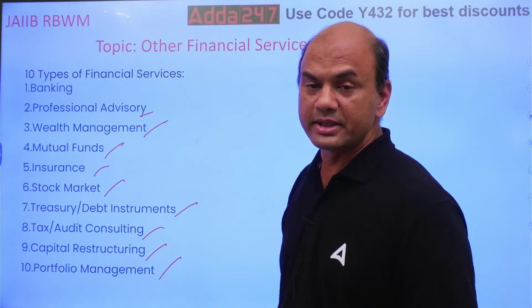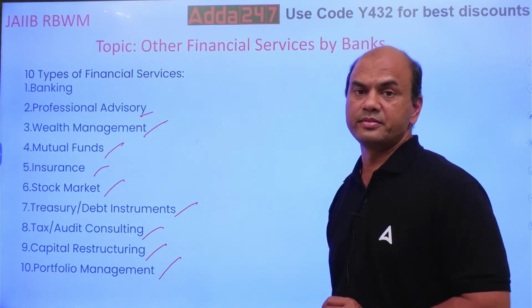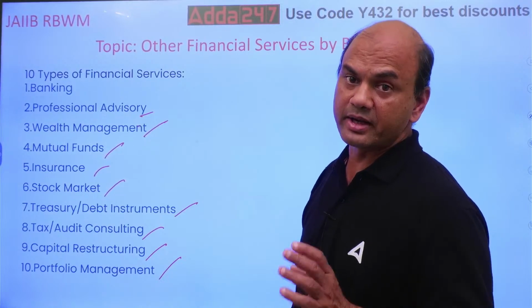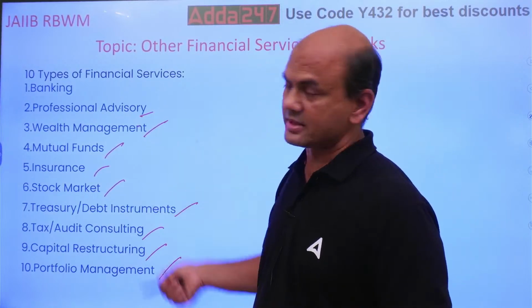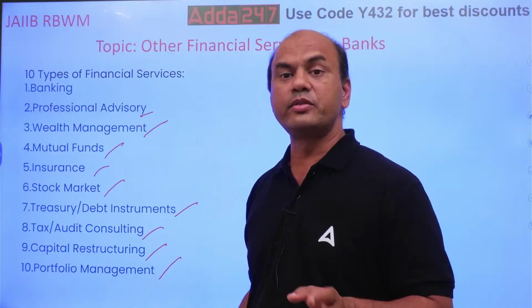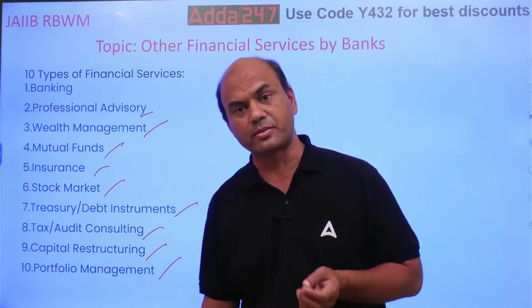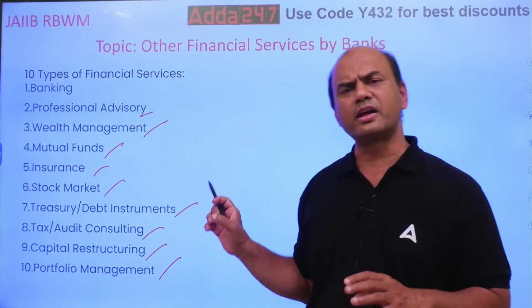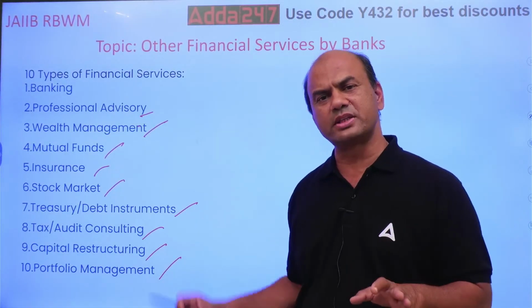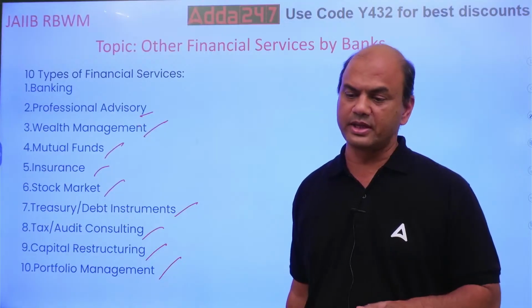These are the 10 main services which are provided. So the session will be very interesting. I'll be discussing all these 10 and it will be helpful to you in your exams also, because the JAIIB exams are prominently based on this. You get around 5 to 6 marks on this topic, roughly, in your RBWM.